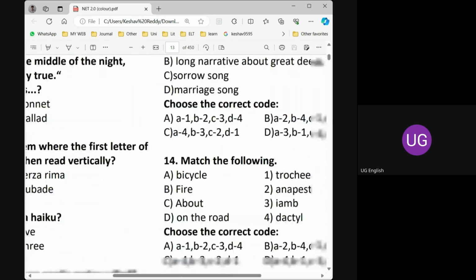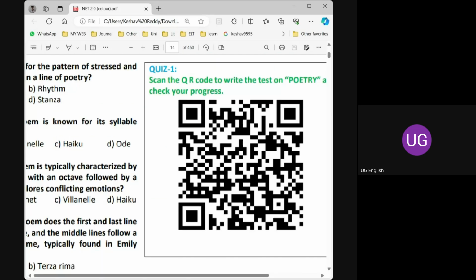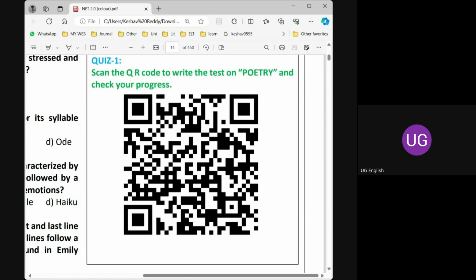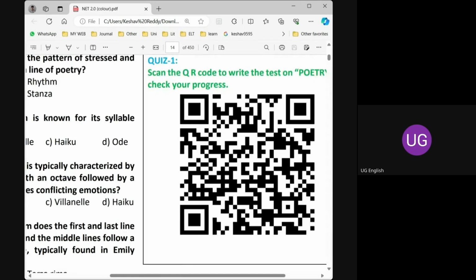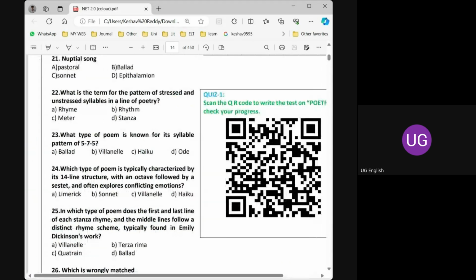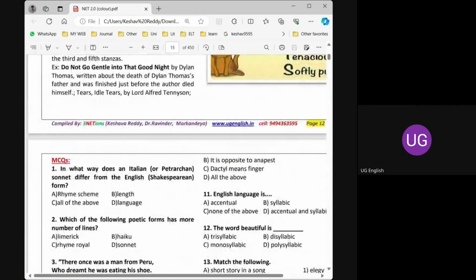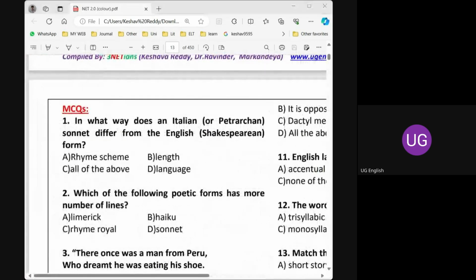At the end of this, I have provided a QR code also. If you have a phone, you can scan the QR code, or I will send the link. Don't worry. This is a quiz questionnaire. Everybody in the class should attempt these questions so that I can get the marks of each student in my login. This is a Google form examination. Before that, we will do some questions.